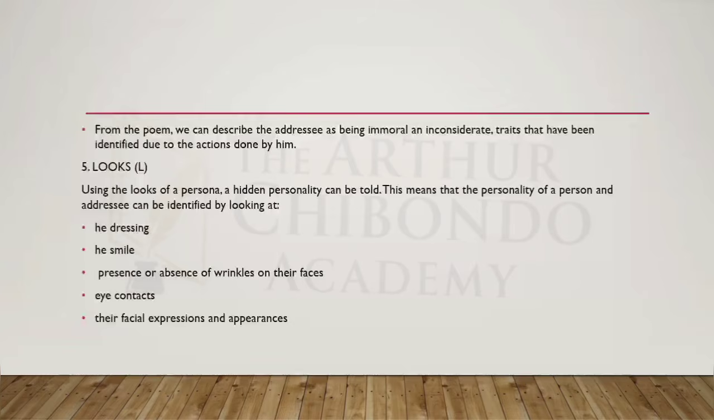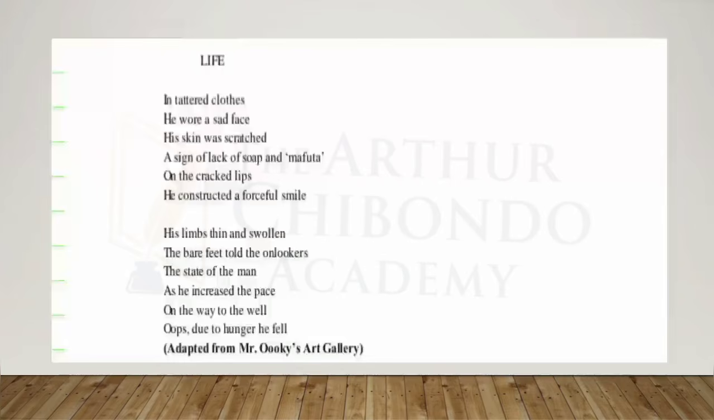For example, let us look at the following poem to understand this concept as we describe the character of the persona. Life. In tattered clothes, he wore a sad face. His skin was scratched, a sign of lack of soap and mafuta. On the cracked lips, he constructed a forceful smile. His lips thin and sullen, the bare feet told the onlookers the state of the man as he increased the pace on the way to the well. Oops! Due to hunger, he fell.